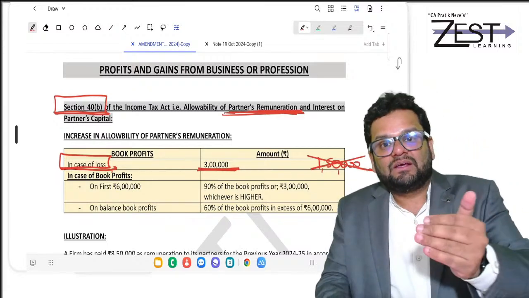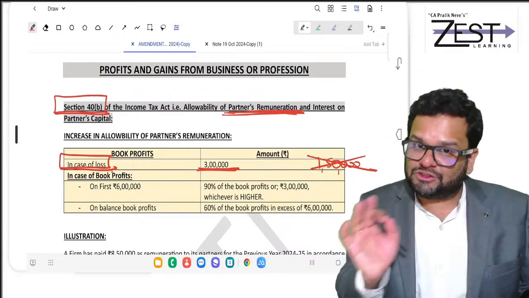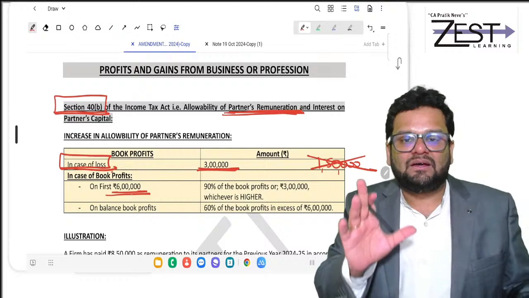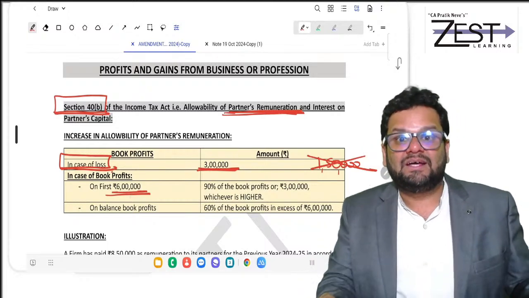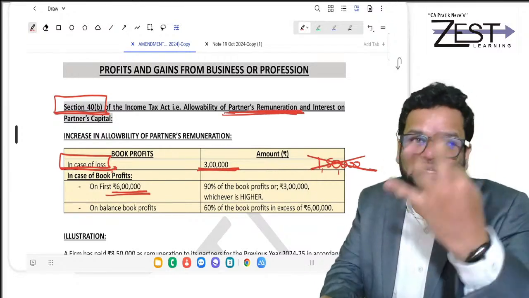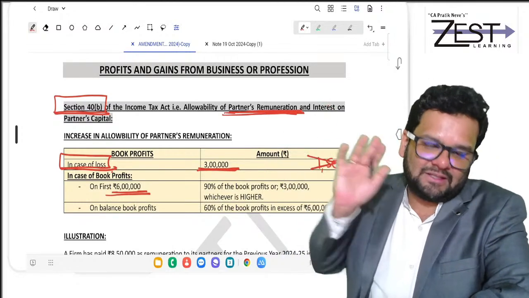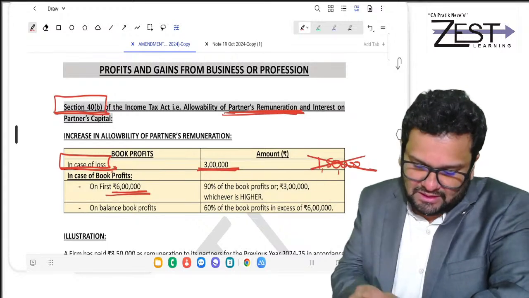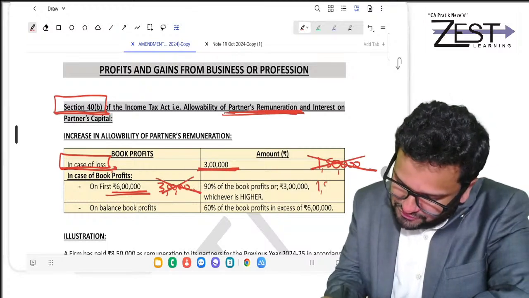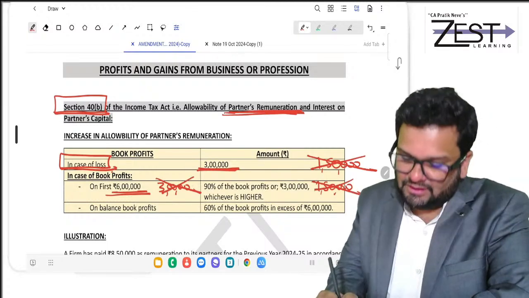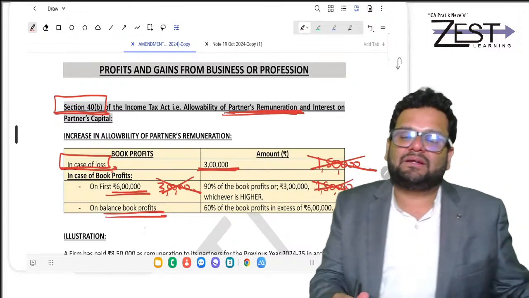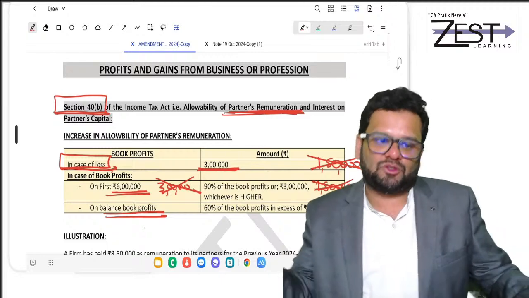And then, if your book profits are positive and up to 6 lakhs, then how much remuneration will be allowed? 90% of book profit or 3 lakh, whichever is higher. Clear? Earlier, this was 3 lakh and this was 150. And now on balance book profits, it will be at 60% of the book profits.